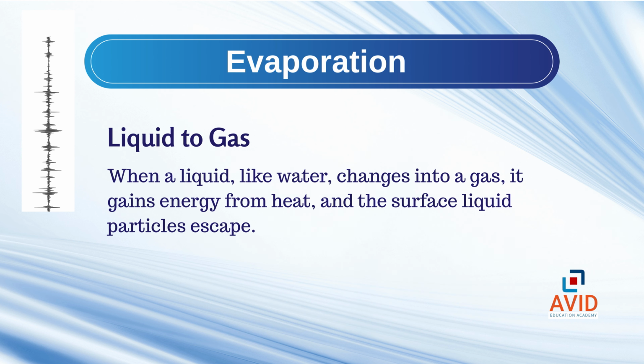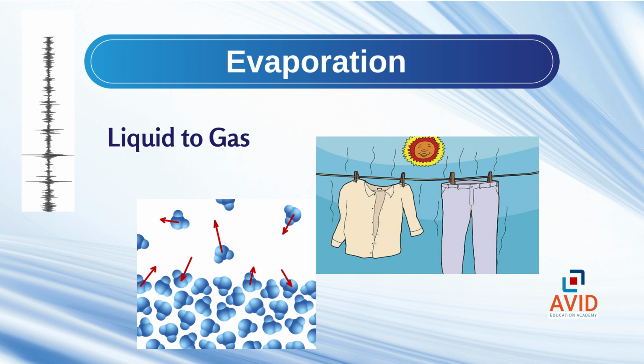3. Evaporation. Evaporation is the process where a liquid turns into gas without boiling. It happens mostly from the surface of the liquid. A good example is wet clothes drying in the sun. Water particles gain heat from sunlight and escape into the air as water vapor.